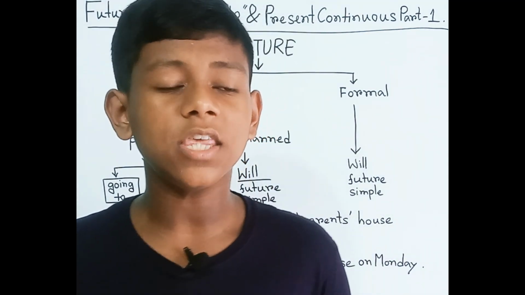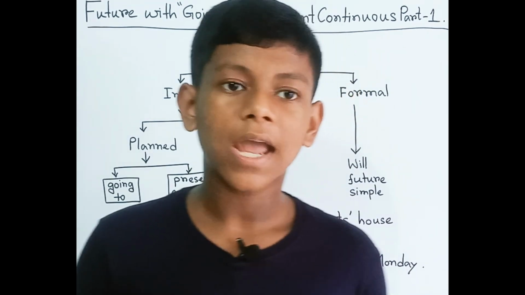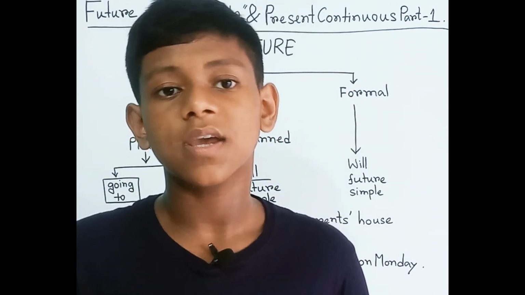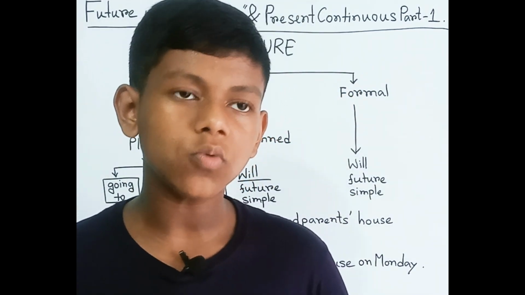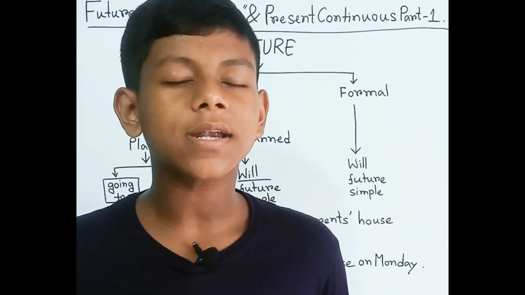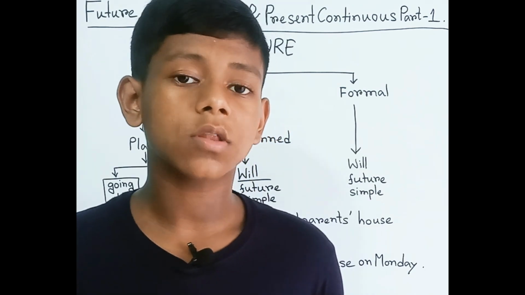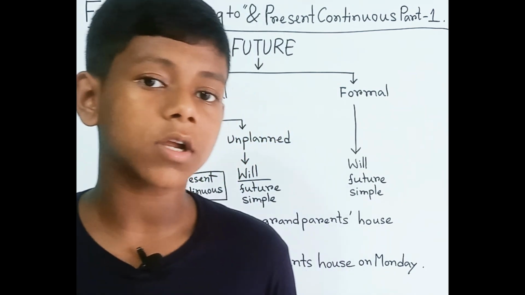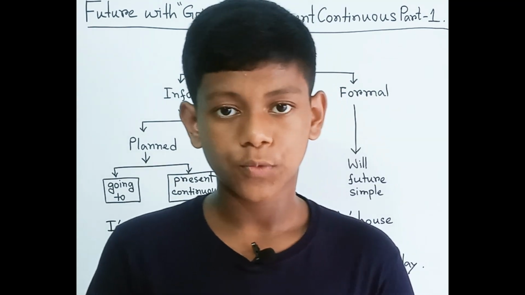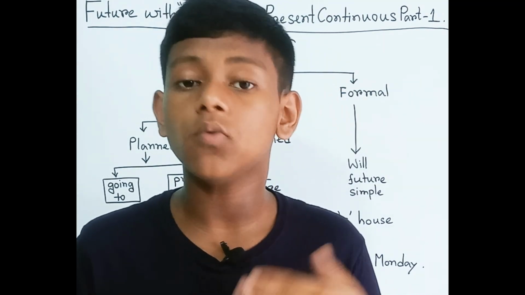You imagine that you will do this work, and we know that future always means it happens after now. So you do your own tasks after now, according to your imagination, to your thinking. You will do that.